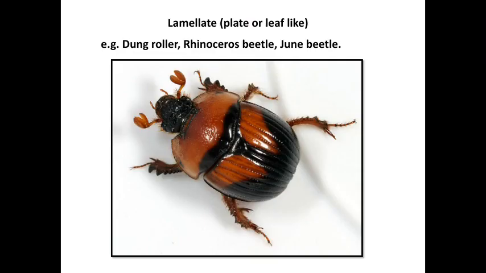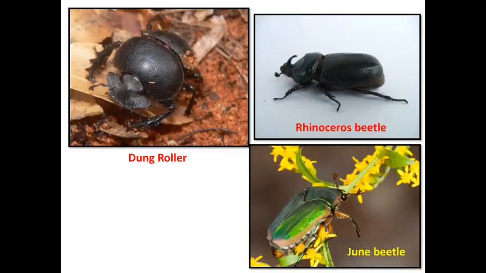Then the next one is the lamellate type of antenna. It is nothing but a plate-like or leaf-like structure. The antenna looks like a plate or a leaf. It is found in dung roller, rhinoceros beetle, and June beetle, that is, mostly in coleopteran insects of the order Coleoptera. This is a dung roller, rhinoceros beetle, and June beetle having a lamellate or plate-like antenna.